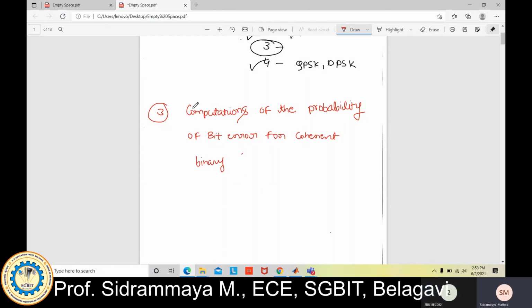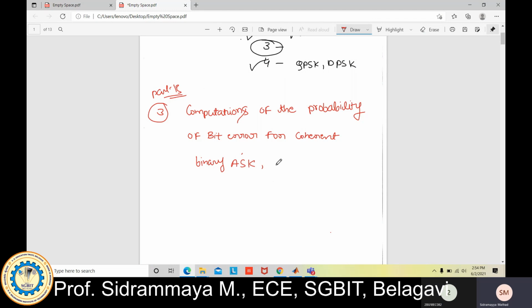So this is your part B, the third experiment, because the first, second, and fourth are already completed. So today we'll go with the third experiment. What is that third experiment? A computation of the probability of bit error for coherent binary ASK.